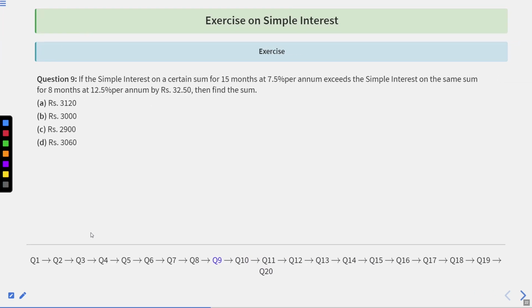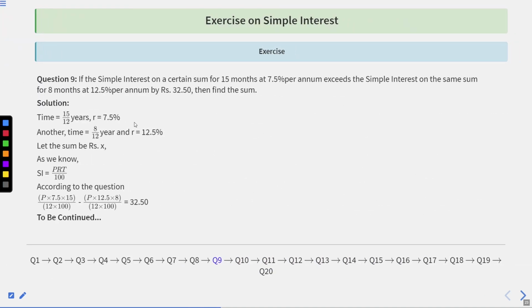Question number 9. If the simple interest on a certain sum for 15 months at 7.5% per annum exceeds the simple interest on the same sum for 8 months at 12.5% per annum by rupees 32.50, then find the sum. So let us have a look at the solution.